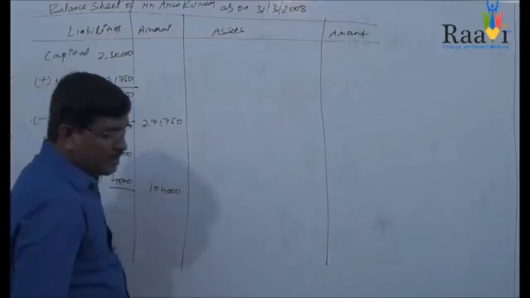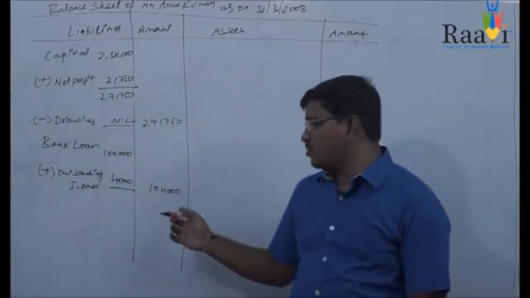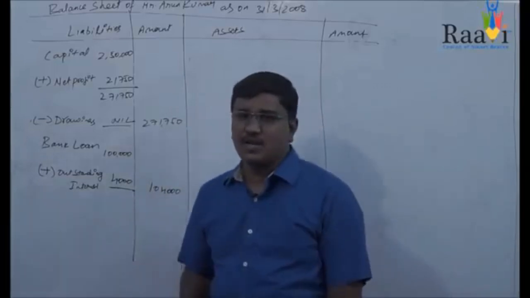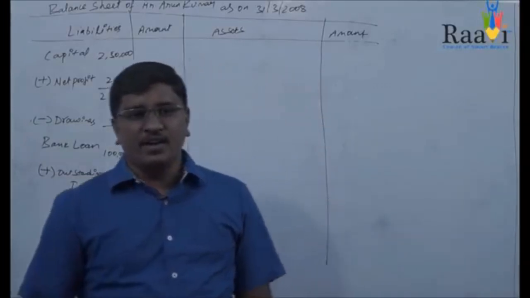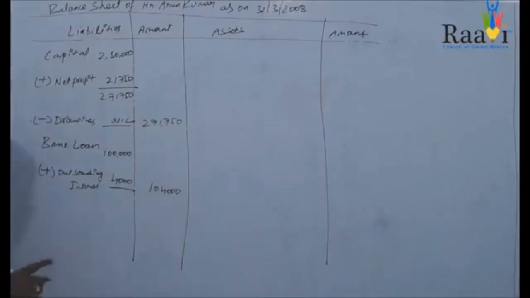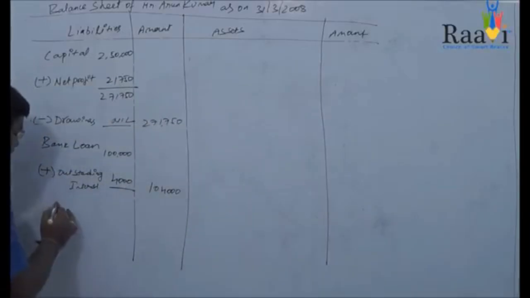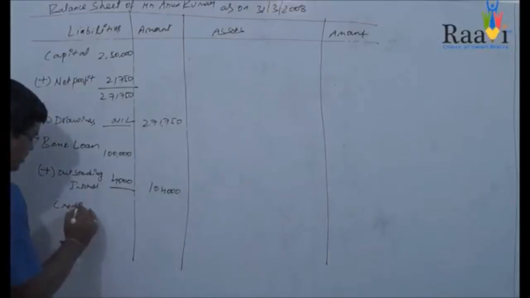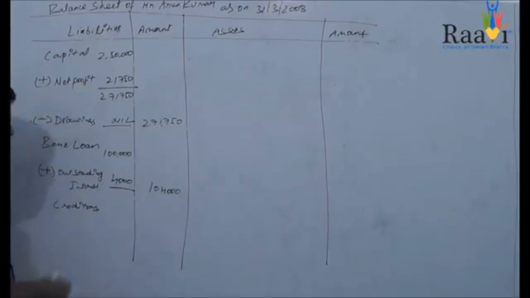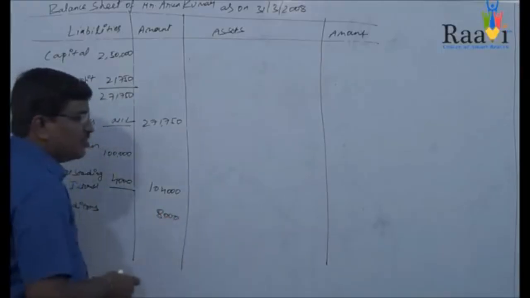Now what does it mean? You should pay a principal amount of 1 lakh. In addition to that, you should pay an interest of 4,000 also. And another item that comes in the liability side of the balance sheet is creditors. You can find the creditors in the credit side of the trial balance. The amount of creditors is 8,000 rupees.